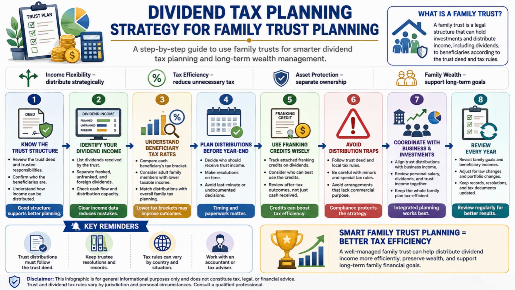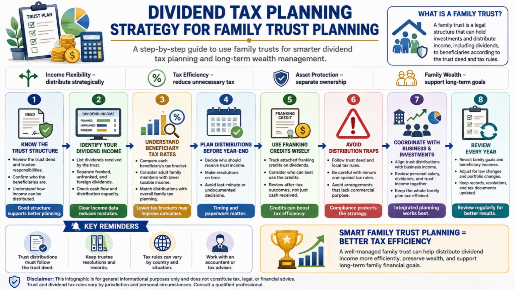Next, identify your dividend income clearly. This means listing all dividends received by the trust and separating them into categories such as franked dividends, unfranked dividends, or foreign dividends if applicable. At the same time, you should review the trust's cash flow and distribution capacity. Once the income is clearly identified, planning becomes much easier and more accurate.